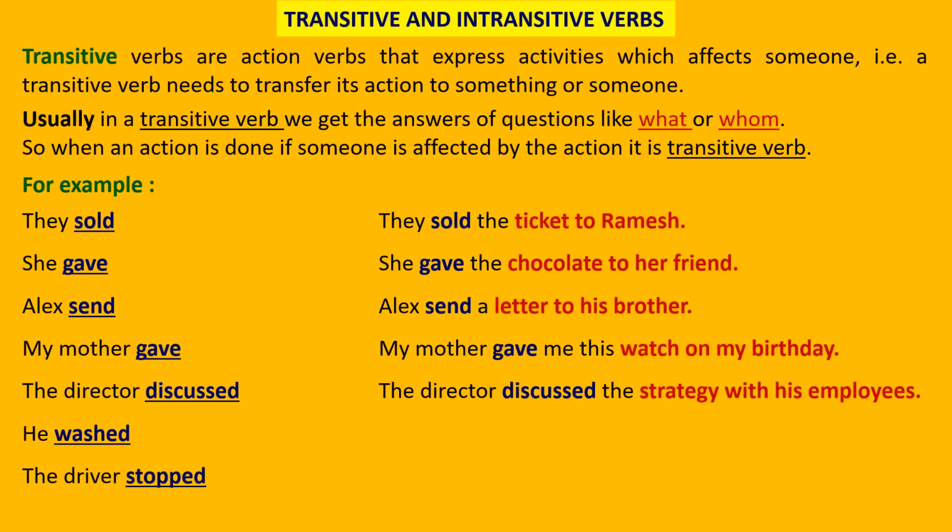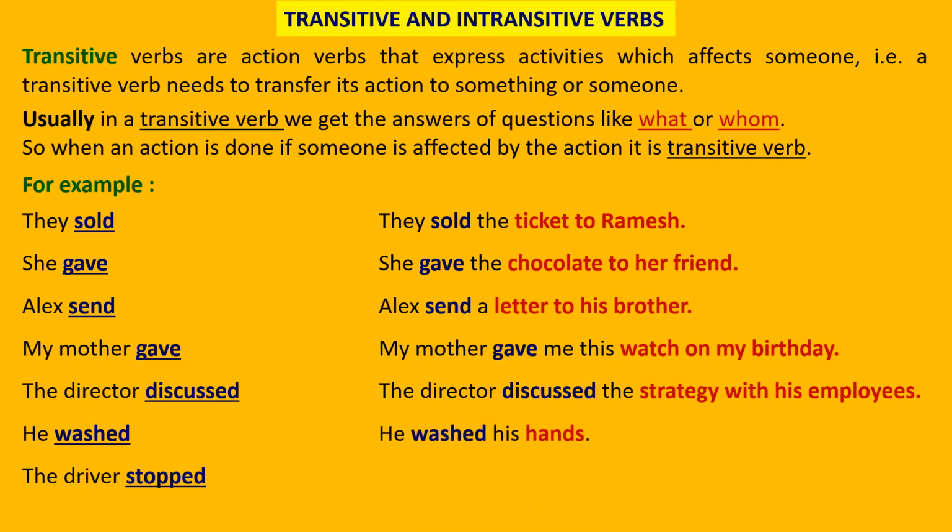The director discussed the strategy to his employees. Discussed is a verb, doing work, discussing the strategy, and the discussion is transferred to his employees. What is the director doing? Discussing. Again, as I told you, the answer of what is answered here. With whom did he discuss? With his employees. So again, both the questions are answered in this sentence.